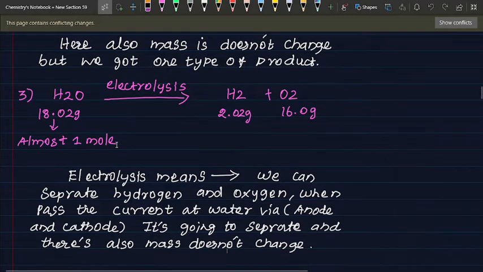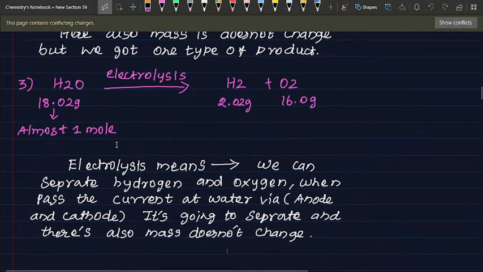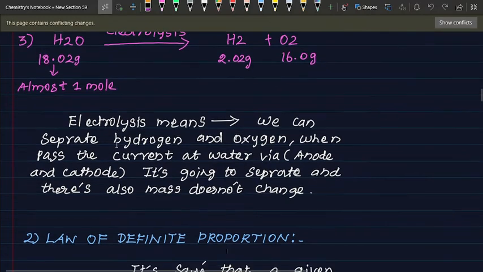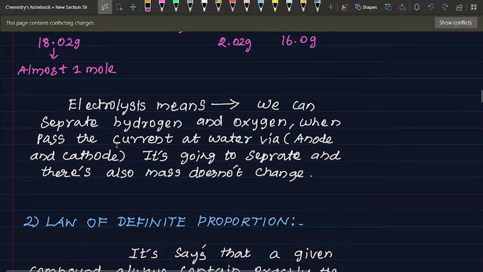What is electrolysis? Electrolysis means we can separate hydrogen and oxygen when we pass current through water via anode and cathode. It separates, and here also the mass does not change. So mass always does not change.